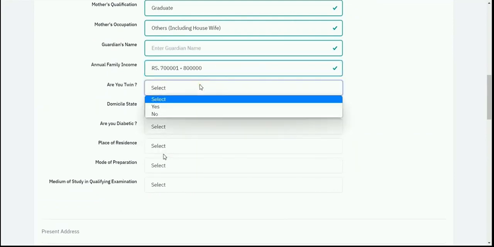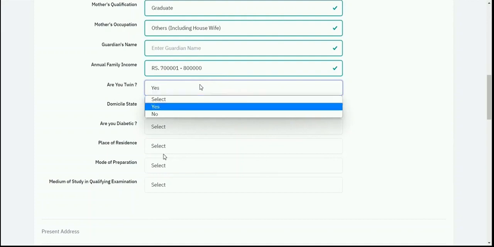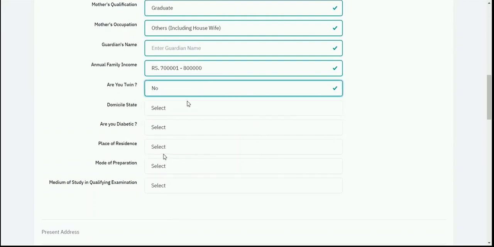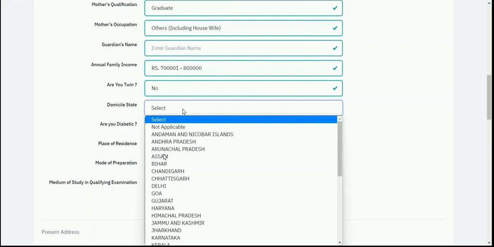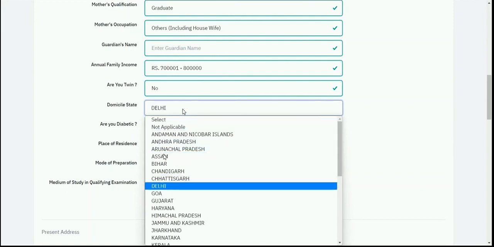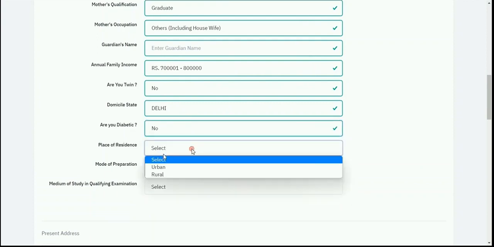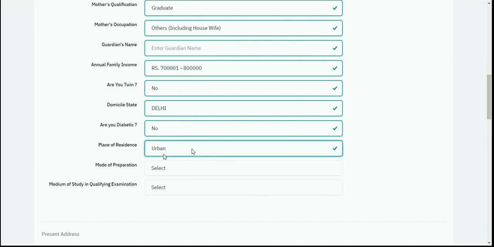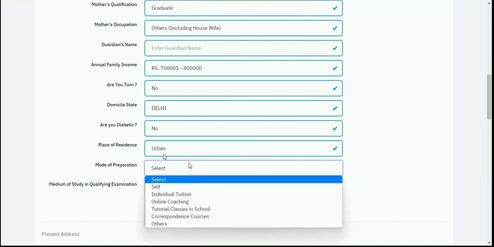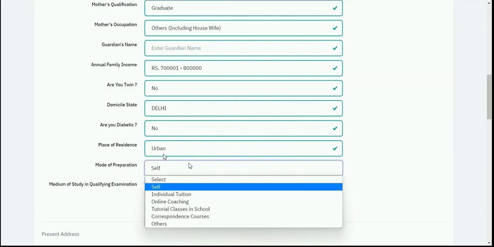In case you are a twin, if you have a twin brother or sister, you can select yes, otherwise select no, and select the domicile state from the drop down from where you belong. Then you need to select if you are diabetic or not, yes or no from the drop down. Then you need to select your place of residence, whether it is urban or rural. Then the mode of preparation is to be selected, whether you are preparing by yourself or you have some individual tuition. So you need to select the mode of preparation.